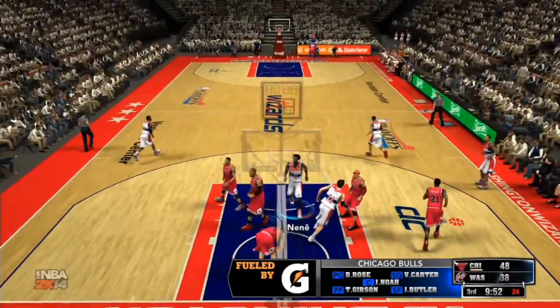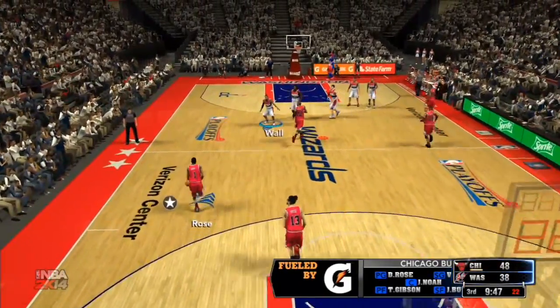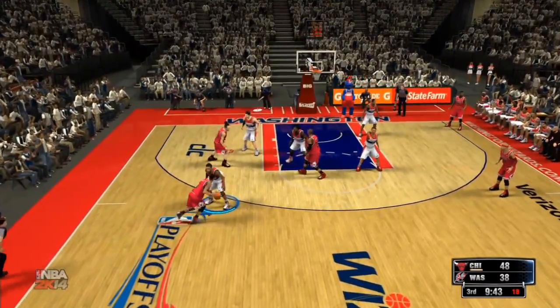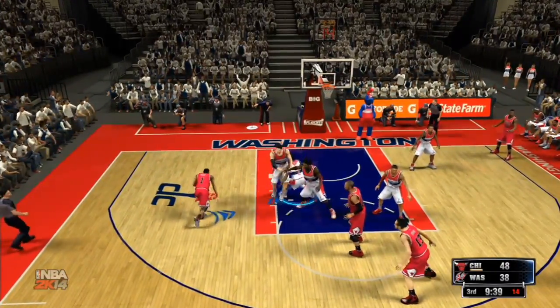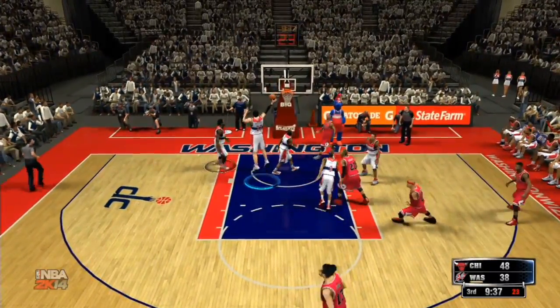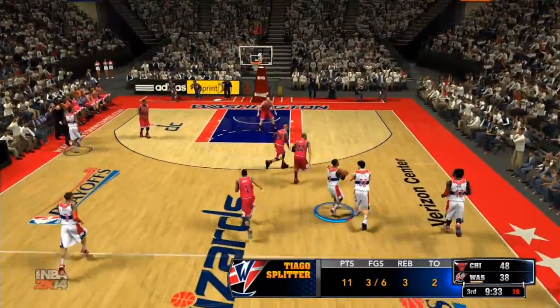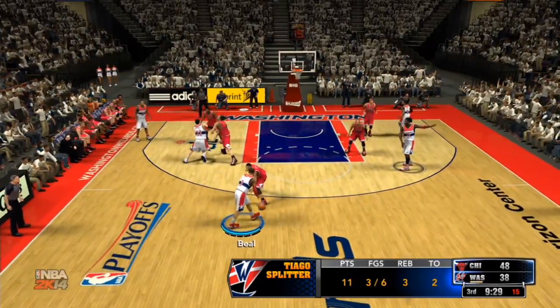Inside to Nene. Beautiful pick and roll right there from John Wall and Nene. 10-point game. As we'll see if they can keep this up. That's exactly what they need to do to win this game. Now Rose. Rose driving. Lays it up. Can't make it. Splitter rebound. Thiago Splitter running the floor now. And the Wizards will reset.